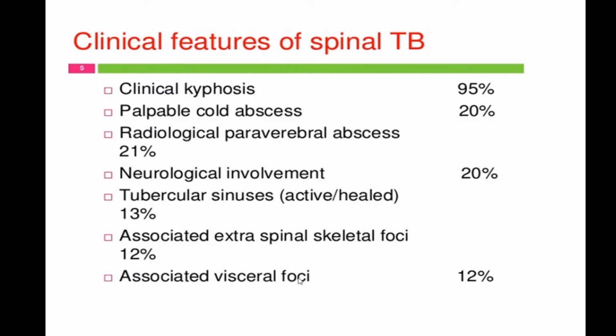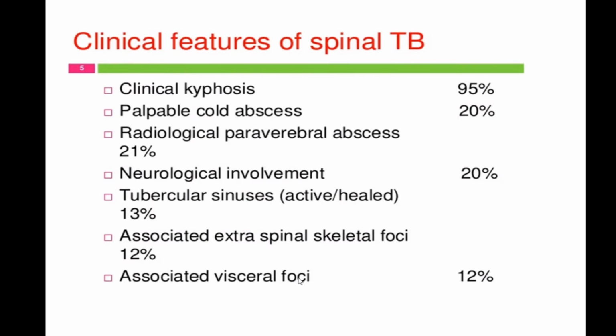If you are more careful, you might get more. You have to palpate the abdomen, examine the patient, undress the patient, see from behind, see from the side, palpate, and use ultrasonography to find out any abscess if required. Radiological paravertebral abscess will be detected in more numbers if you do ultrasound, or also on X-ray. Neurological involvement, tubercular sinus formation you might get, but not very common.